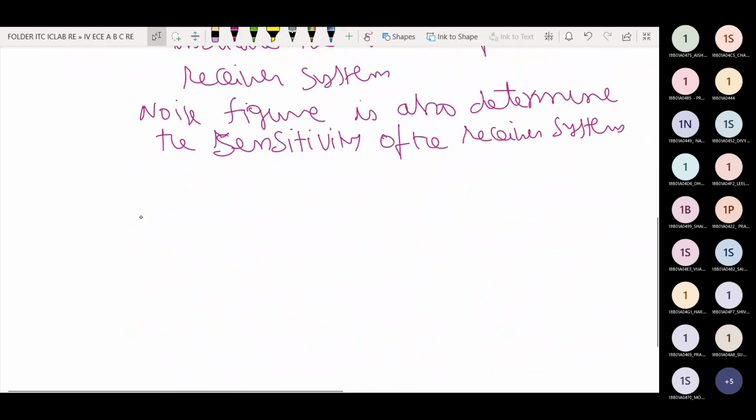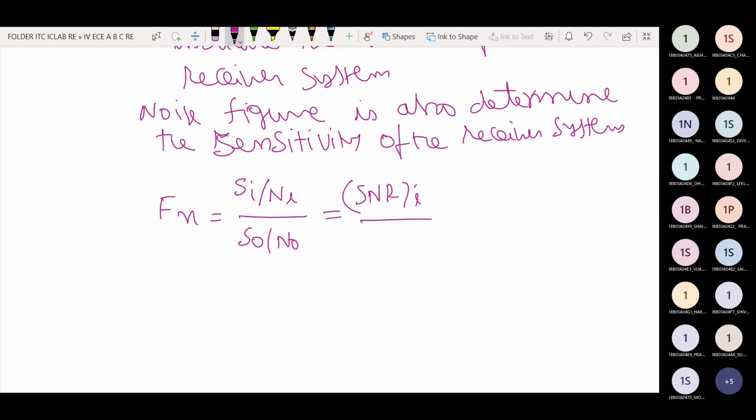Now we have to analyze the noise figure. Fn, according to the definition, is the signal to noise ratio at the input, Si by Ni, divided by the signal to noise ratio at the output of the receiver, S0 by N0.